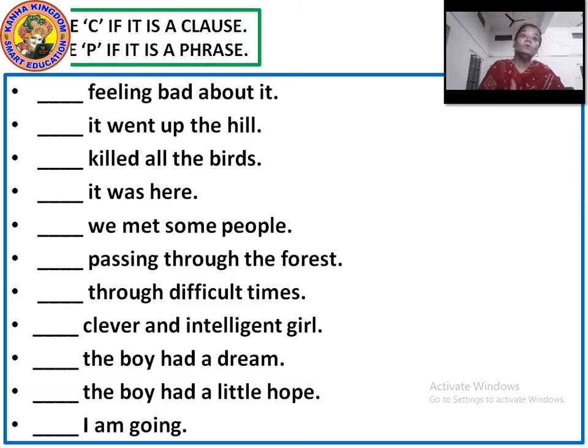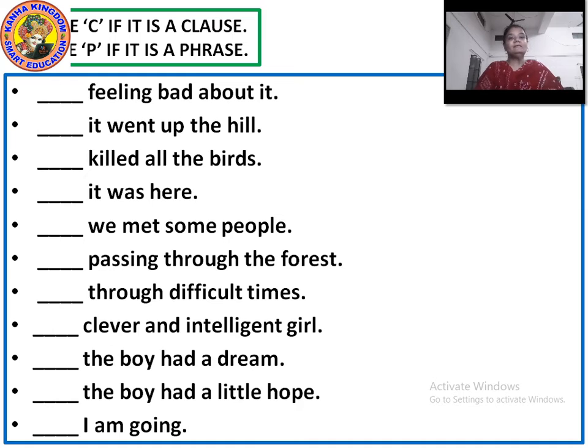Killed all birds. Who killed all birds? What killed all birds? Means we are not able to understand. It is a group of words but without a complete sense. So it is a phrase, P. It was here. What was here? It was. Now it could be a bird, it could be a thing, it could be an animal, it could be anything. But it is being given here. So it was here. It is a complete sense. So it is a clause. Rest done by you. Now you have to do rest of the other sentences.